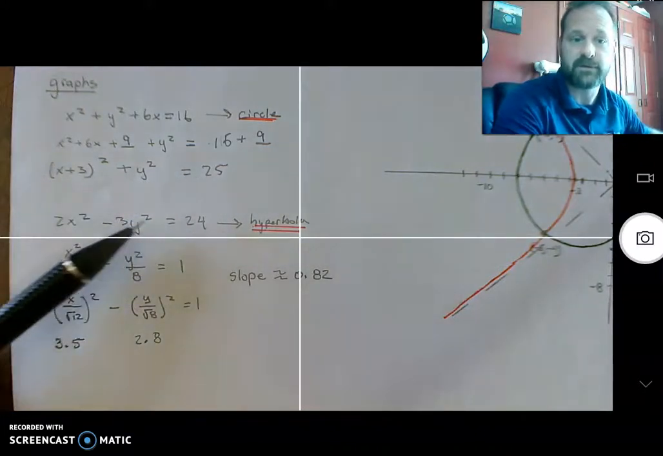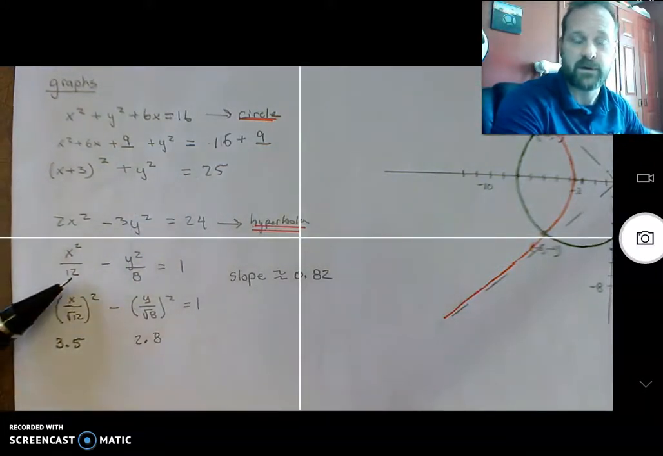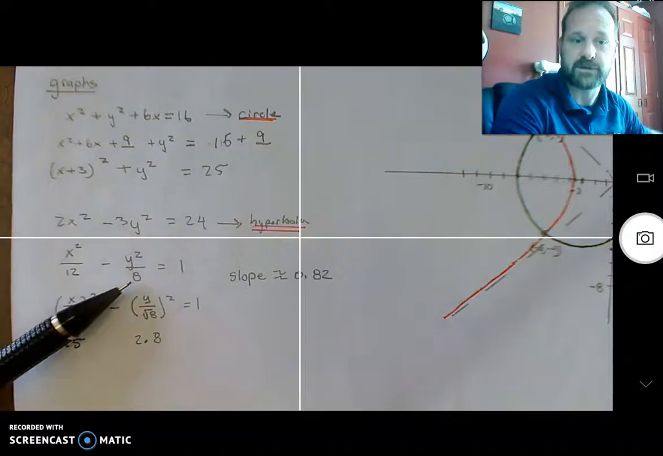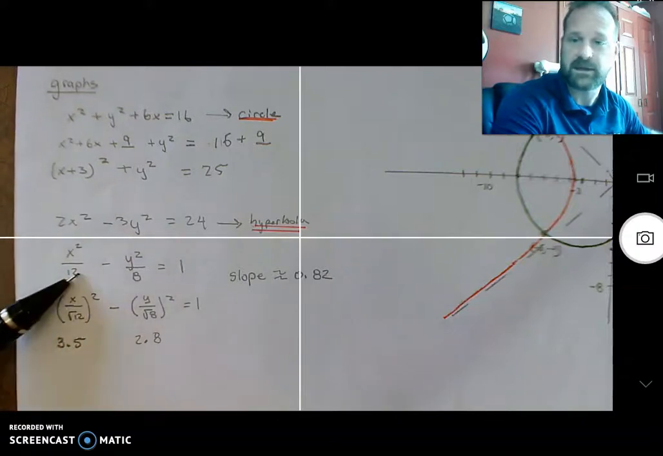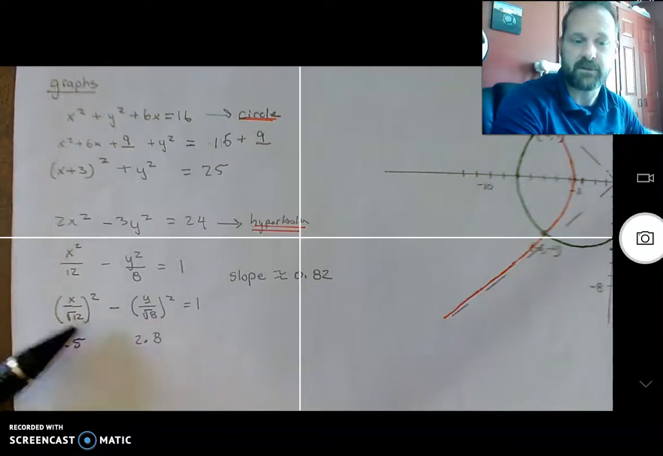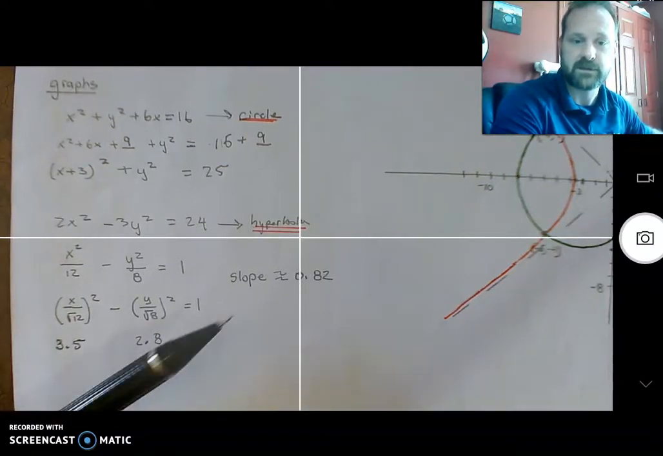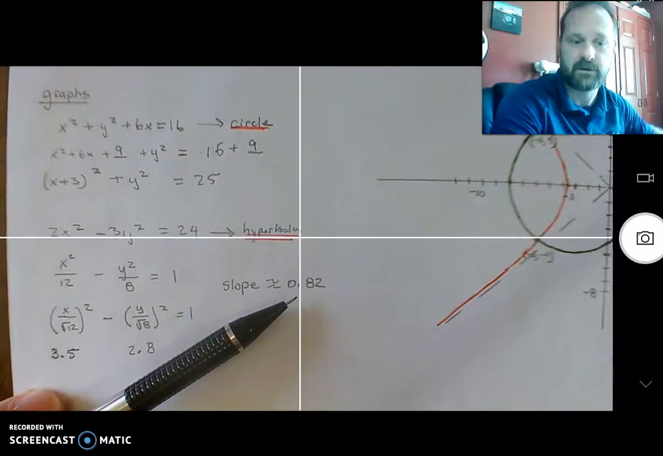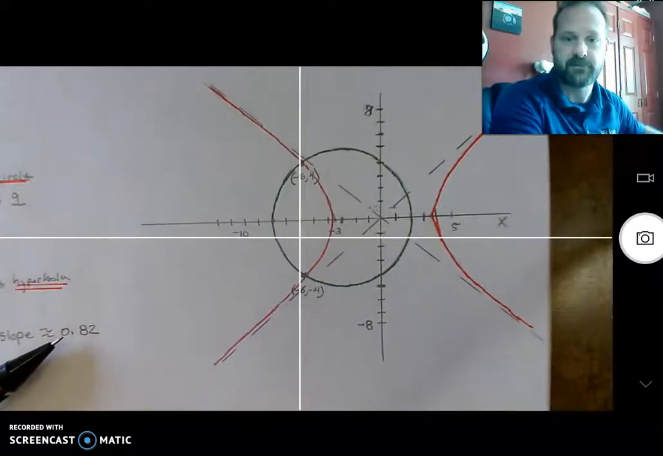Next one, we divide every term by 24. All right. 2 divided by 24 is this and this. Ugly ones again. That's okay. All right. Decimal approximates right here. Of these right here, I kept them in radical this time. Decimal approximates. So slope. Hey, that's similar to the other one. So now here's my graph.